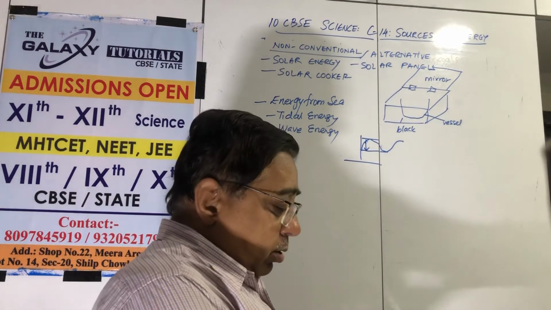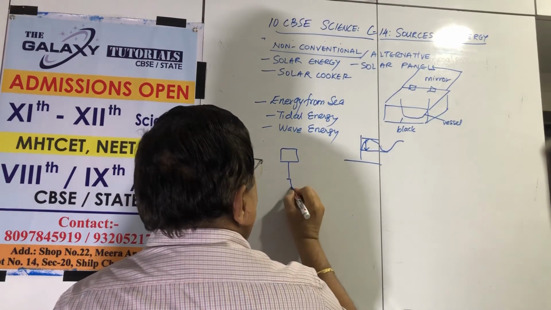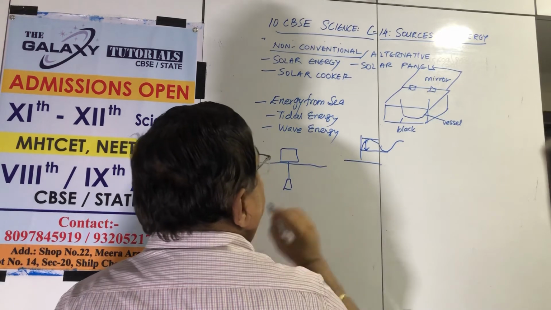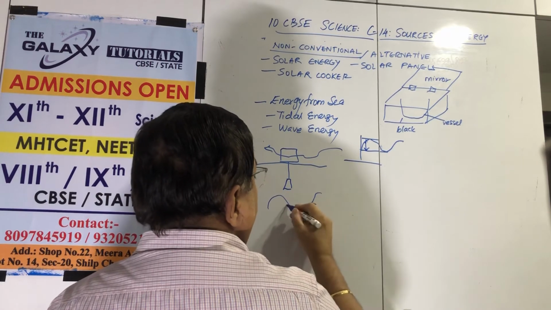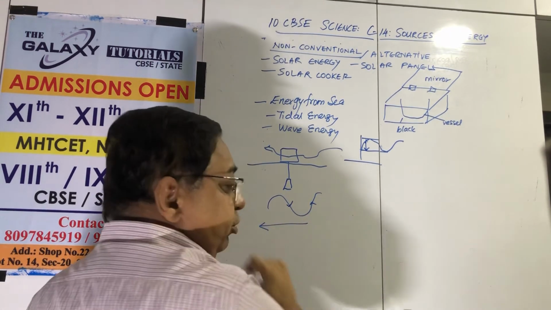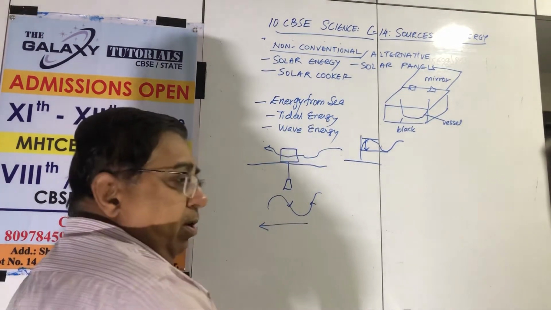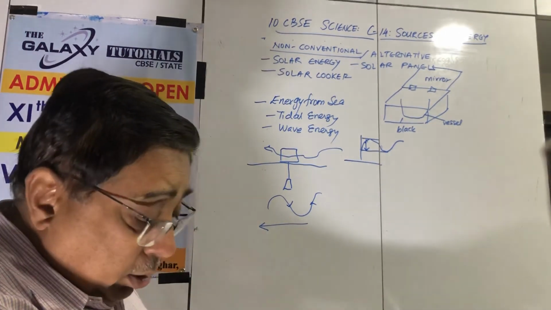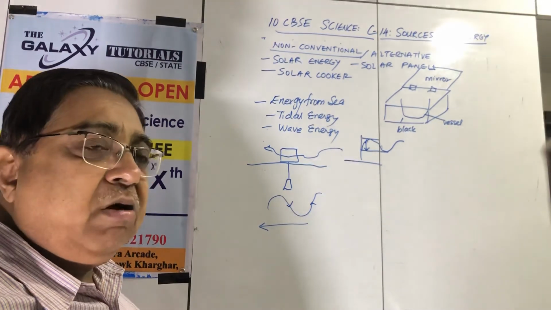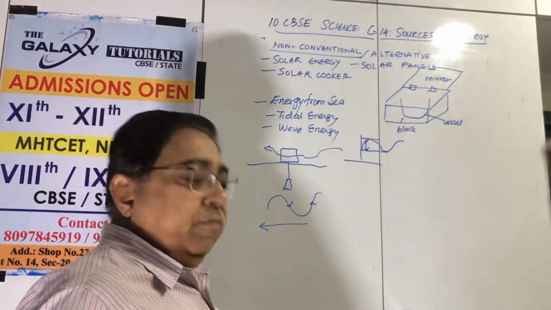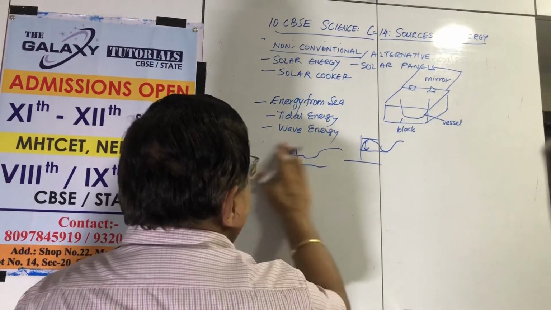In wave energy, simple, we take a piece of, say, thermocol, and tie a small weight to it, and this is on water. So when the wave comes, it pushes it. You remember the wave moves up and down. Wave does not carry substances forward like that. So in the sea, this will move up and down, and that will generate electricity. Again, untidy. The entire beach will go. The beach front will look horrible. So this can only be done in remote areas. France is working lots on it. And then ocean thermal energy.